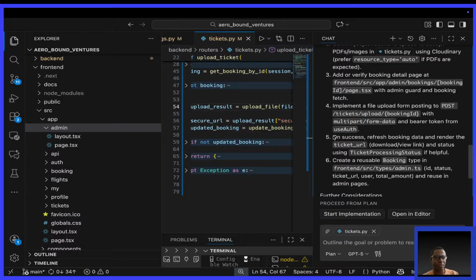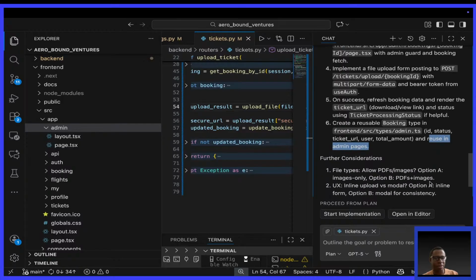Then they say on success, refresh booking data and render the ticket URL, download or view link and status using ticket processing status if helpful. Saying create a reusable booking type and reuse it in admin pages.